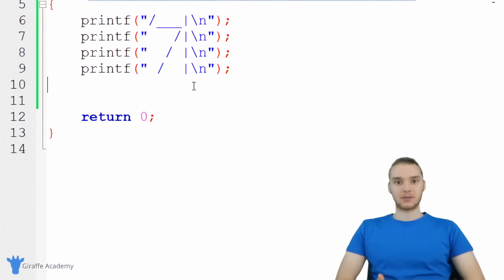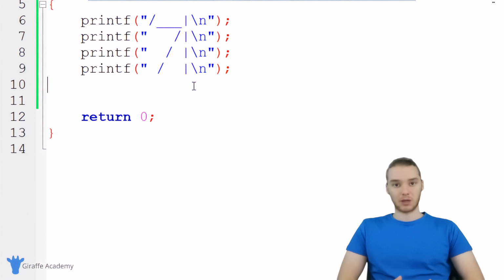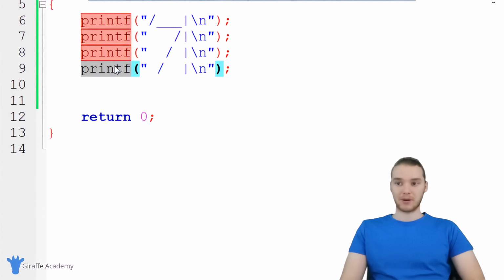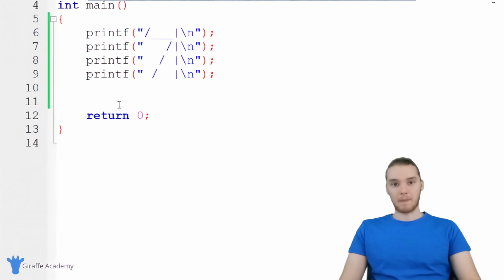So that's kind of the basics of writing a program. That's essentially all you need to know. When we're writing a program, we're specifying a list of instructions that we want the computer to carry out. Depending on which instructions we give the computer, which order we give them, and how complex the instructions are, that'll determine what the program does. As we go through this course, we're going to learn more and more complex instructions. We're also going to learn how we can take simple instructions like printf and do different things with them to make our programs a lot more powerful.